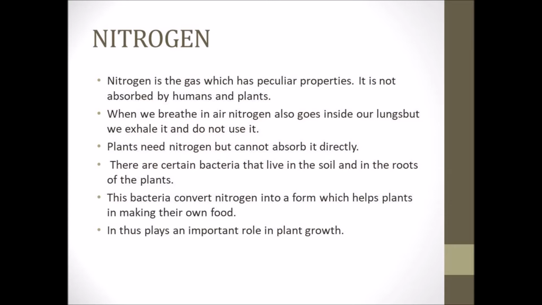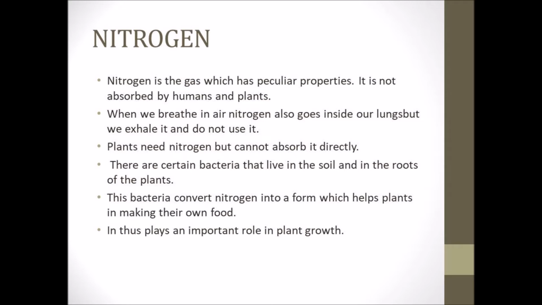So the nitrogen gas has many different properties. It is not only absorbed by the plants and the humans. Human beings breathe in oxygen, isn't it? But we breathe in not only oxygen but also nitrogen gas. So what happens when we inhale it? It goes to the lungs and at once we exhale it. And this nitrogen gas is not used by human beings inside us.